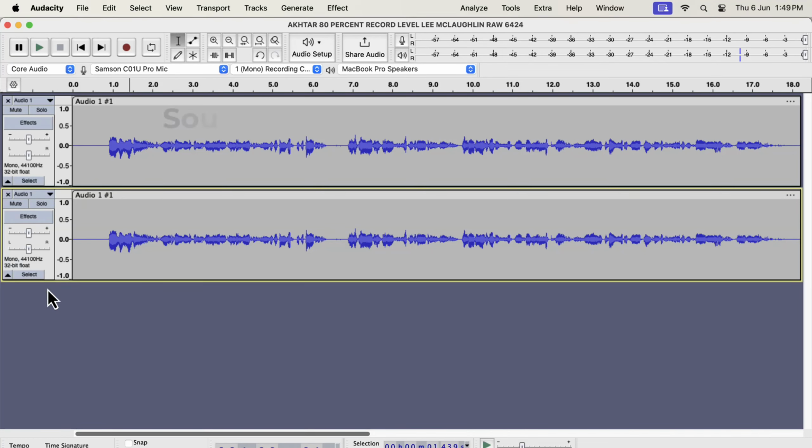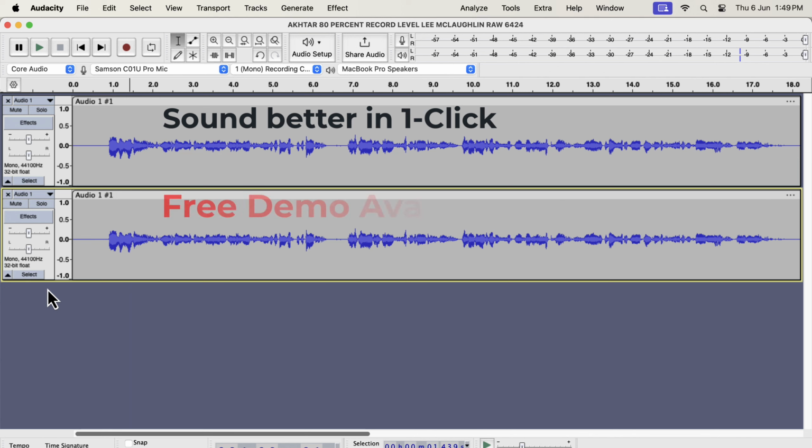You can make your sound better with just a click in Audacity. I will show a demo and you can get a demo completely free on your voice recording. You just have to send me your audio sample. Here is how it works.